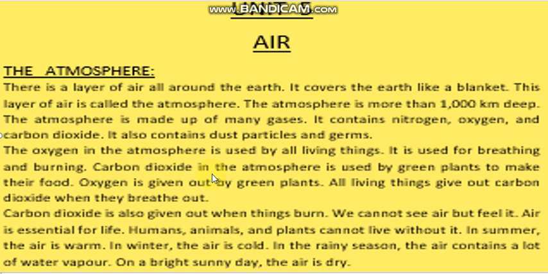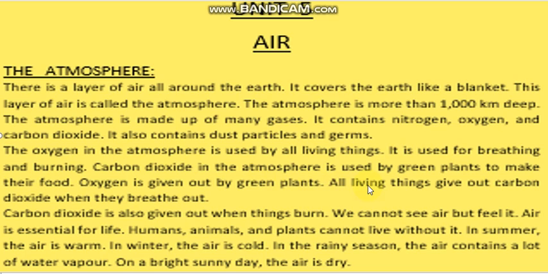Carbon dioxide in the atmosphere is used by green plants to make their food. Oxygen is given out by green plants. Similarly, when green plants make their food by the process of photosynthesis, they need carbon dioxide and they give out oxygen. So this oxygen is used by all living things.